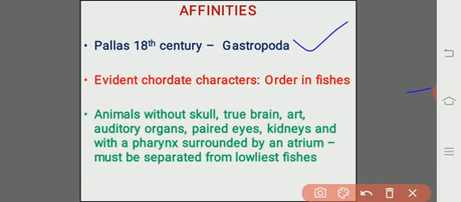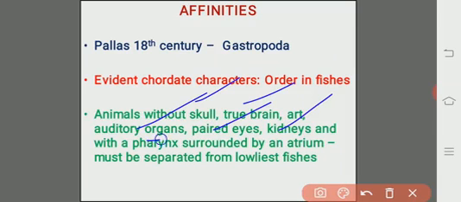Then there are various specialties which we have discussed previously. The animals are without skull, without brain, and there are no auditory organs. Paired eyes are absent, paired kidneys are absent, but they have a pharynx which is surrounded by an atrium.